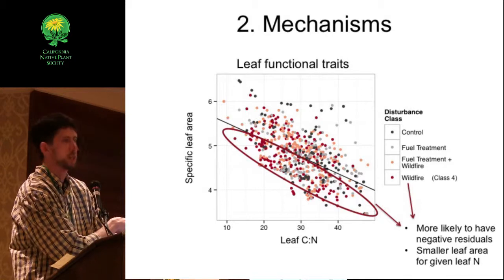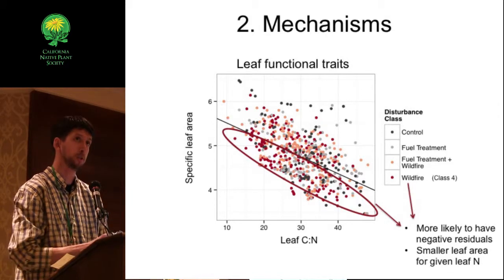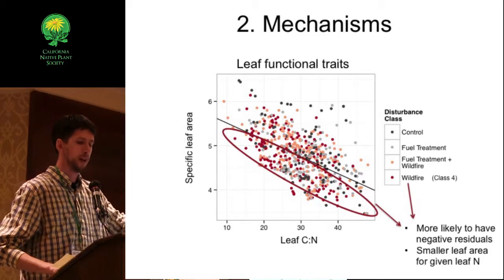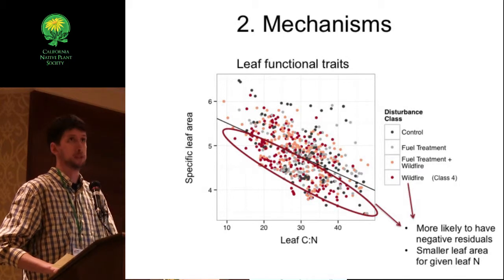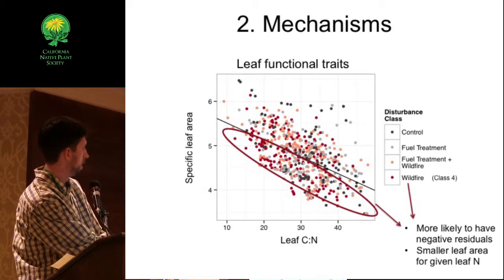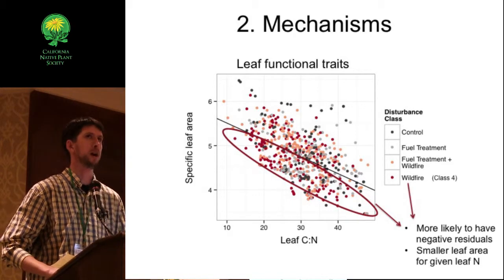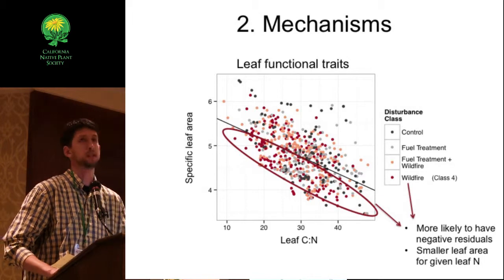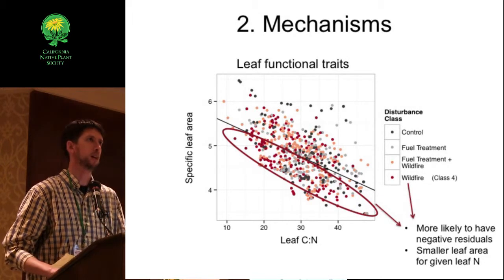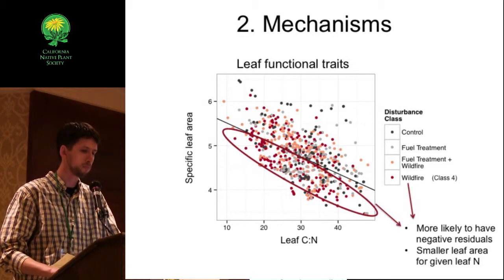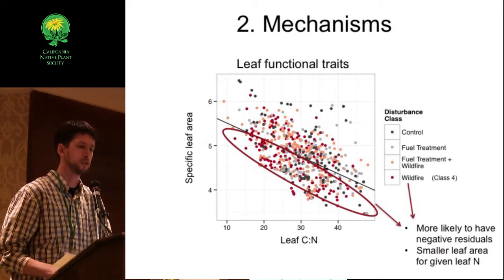But when we test the residuals of each of these groups against the regression line for all the plots pooled together, we found that the high severity wildfire class was significantly more likely to have negative residuals. So plots in high severity areas fall much more frequently below this line, which suggests that they have a lower SLA for how much nitrogen the leaves have. This suggests potentially an adaptation to conserve water while still taking advantage of some of the increased light resources that follow disturbance. So this is another piece of evidence that suggests that water stress may be driving this shift towards the southern xeric group.